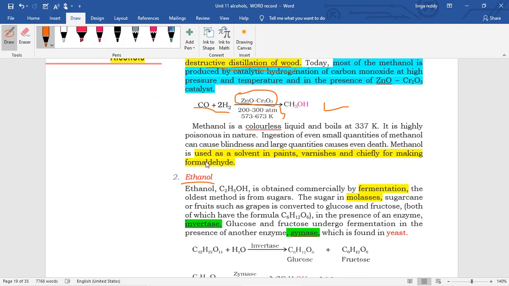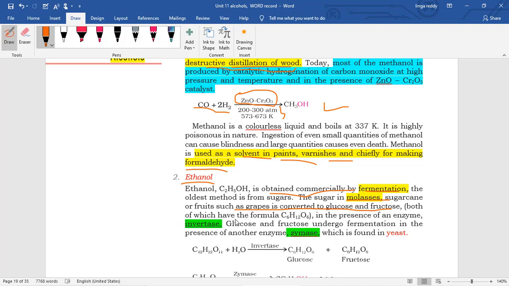So what is the use of this methyl alcohol? It is used as a solvent in paints and varnish and for making formaldehyde. Then ethanol. Ethanol is obtained commercially by the fermentation process. The oldest method is from sugar. The sugar in molasses, sugarcane or fruit such as grapes is converted into glucose and fructose, which have the formula C6H12O6.